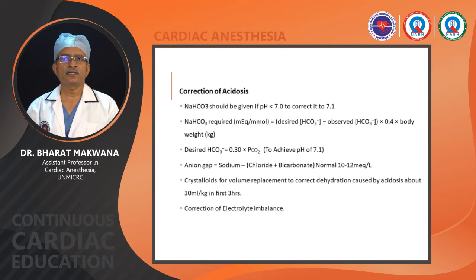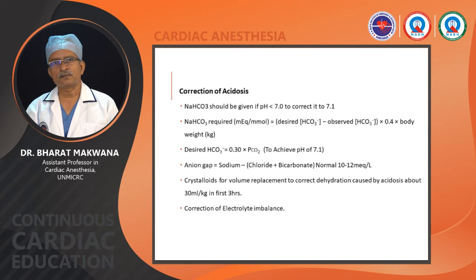Bicarb requirement we can calculate with this equation that is given: desired bicarb minus observed bicarb, multiplied by 0.4 into body weight. Desired bicarb we can calculate mathematically from 0.3 multiplied by PCO2, that is from ABG. Anion gap,